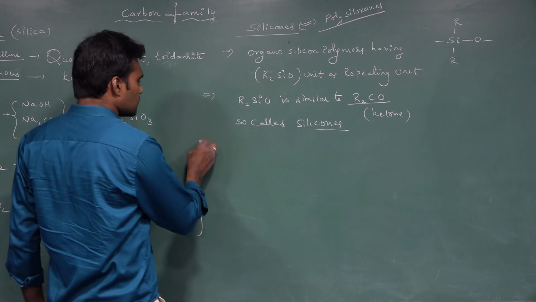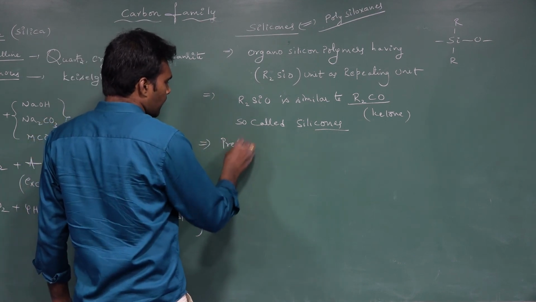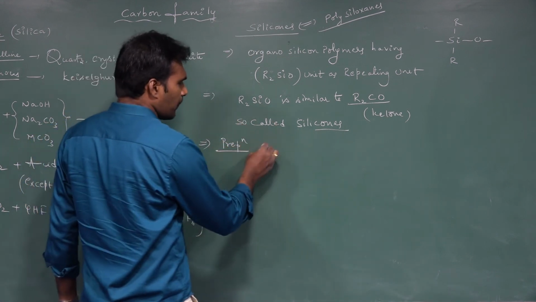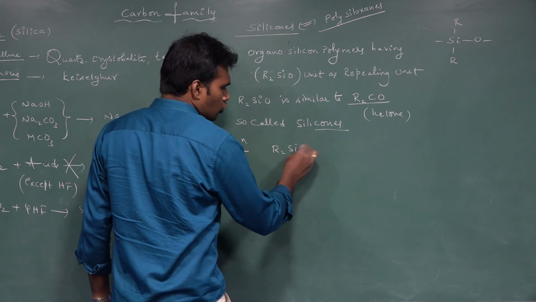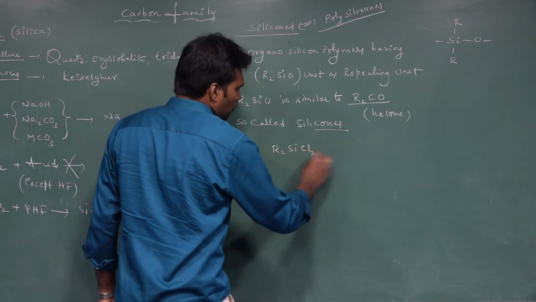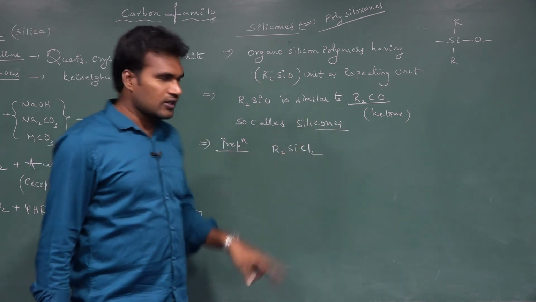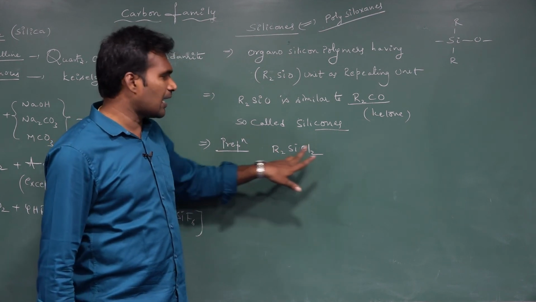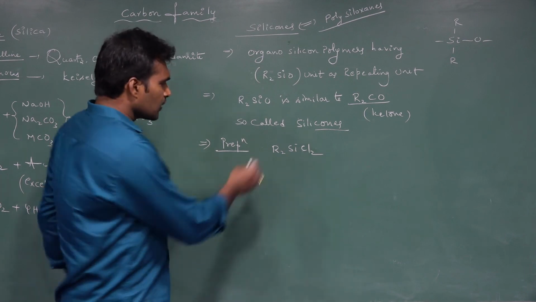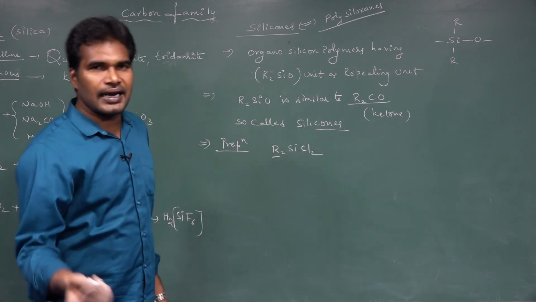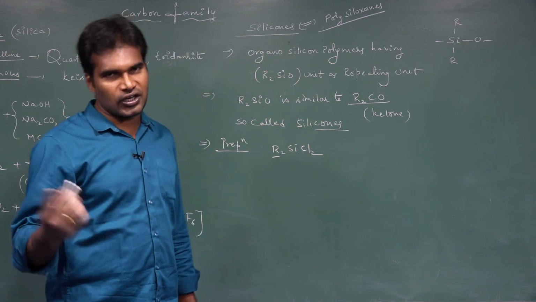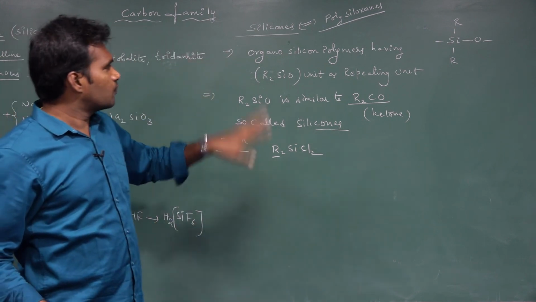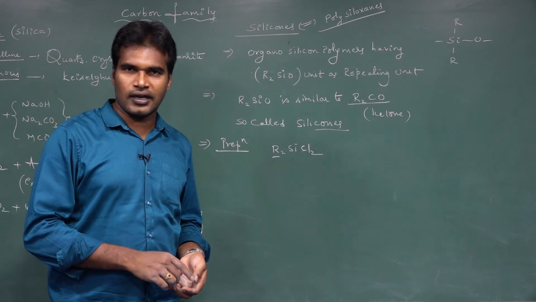Okay, so if you see the preparation methods of silicones, we can prepare them by using R2SiCl2, dialkyl dichlorosilane. What is the name of this one? Dialkyl dichlorosilane. One more point here, the R group can be alkyl or aryl. Okay, so we will continue this silicon part in the next part of the video. Until then, take care.